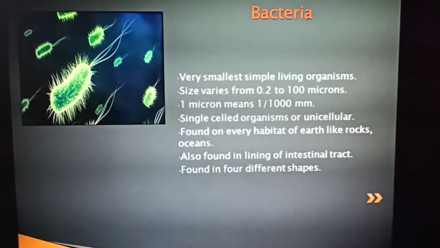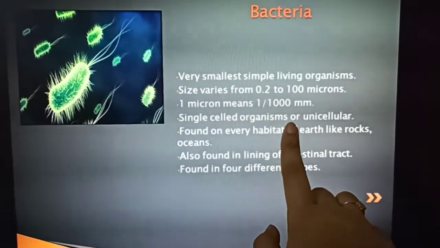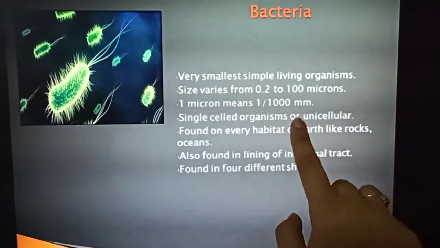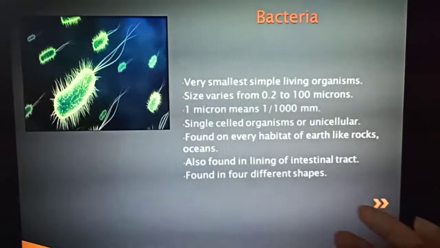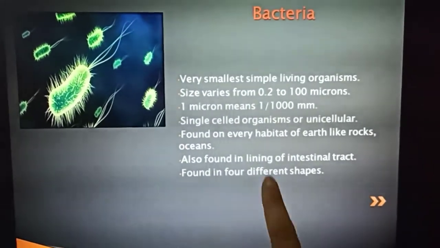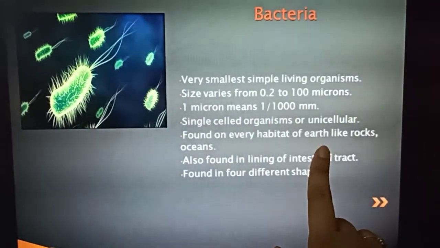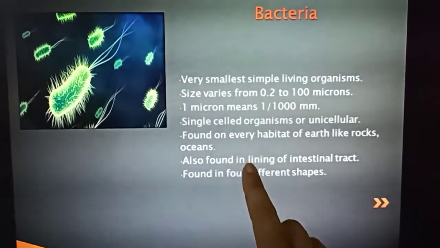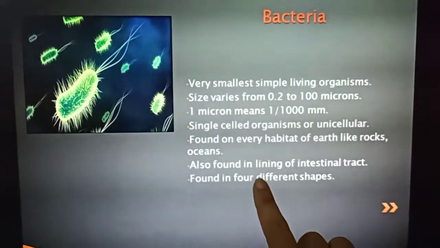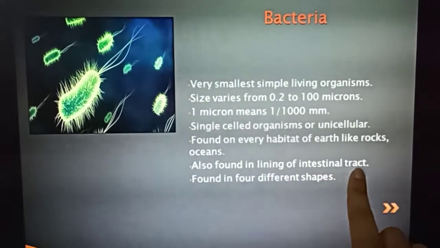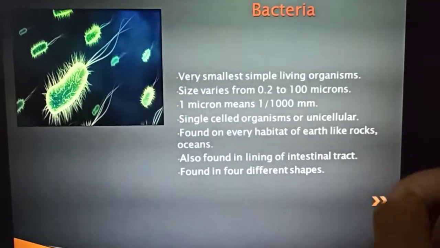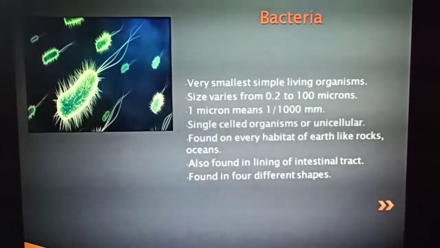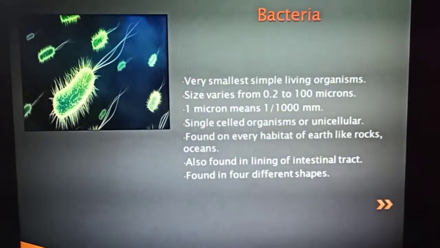microorganism, and they are considered as single celled organisms, or they are called unicellular. Single celled means only one and unicellular is the another term for it. They are found on every habitat of earth, like on rocks, oceans, anywhere. Also found in the lining of intestinal tract. हमारे इंटेस्टाइन का जो ट्रैक है उसके अंदर भी ये प्रेजेंट होता है. And it is found in 4 different shapes.